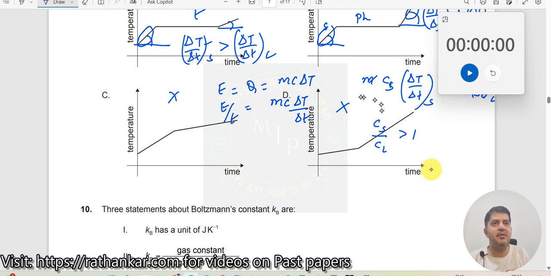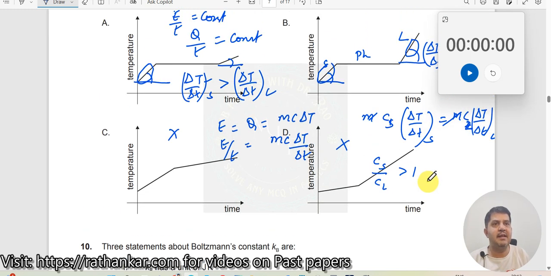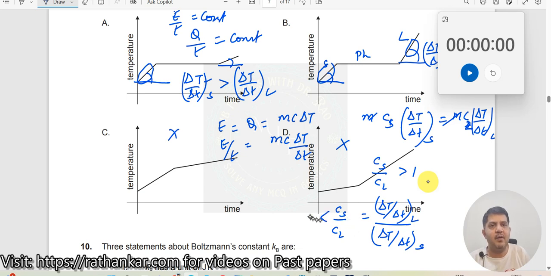Now if that is the case, from this equation I will write like this. So if this is the case, C solid by C liquid is equal to delta T by delta T of liquid divided by delta T by delta T of solid. This is what I have. Now but C solid by C liquid is greater than 1. If this is greater than 1, then this should also be greater than 1, right?